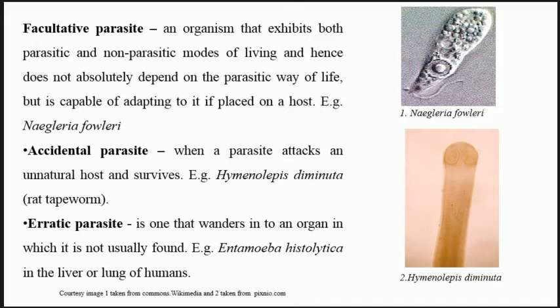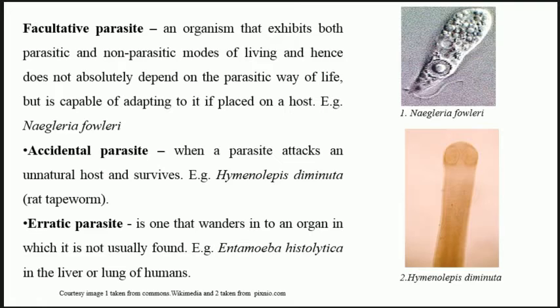Then you have the erratic parasite. This parasite wanders into an organ in which it is usually not found. Example is Entamoeba histolytica. It is a protozoan, and it should not be present in the liver or lungs of humans, but sometimes you may find them there. Now how do they get transferred?